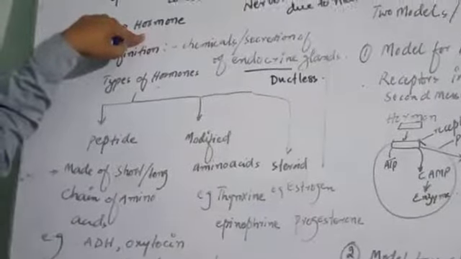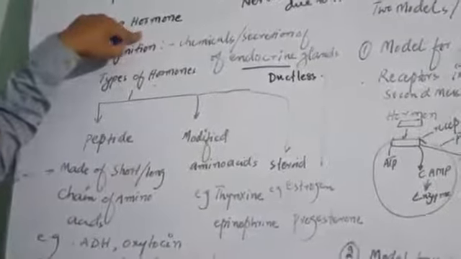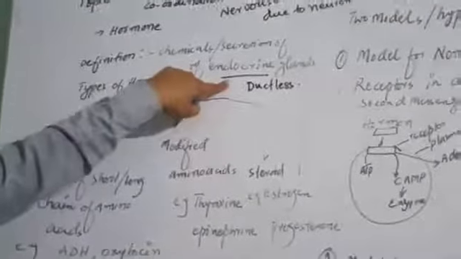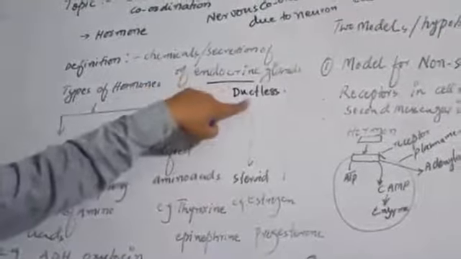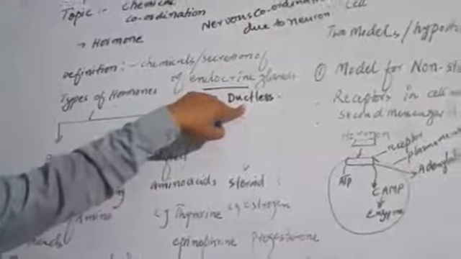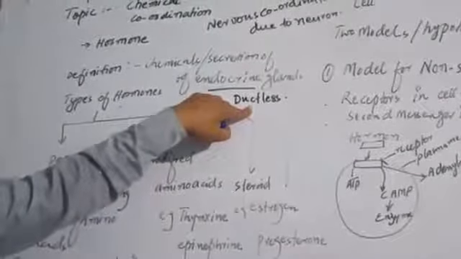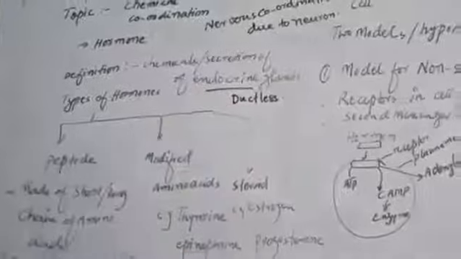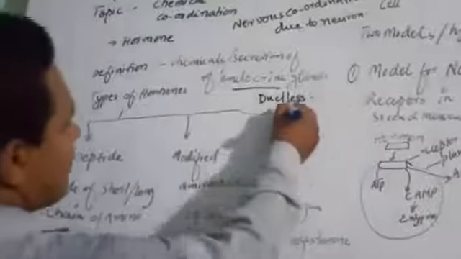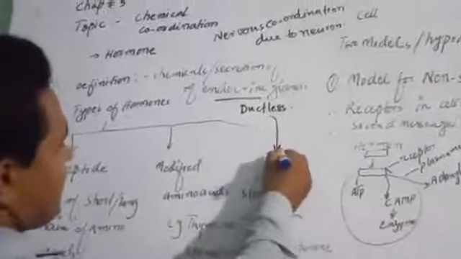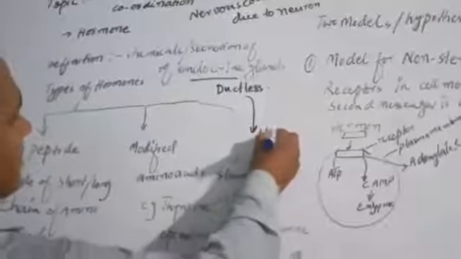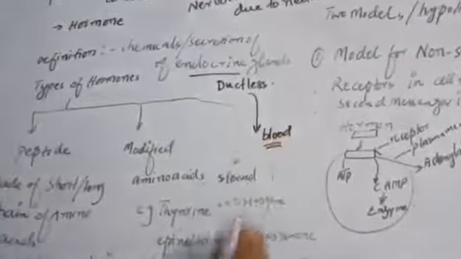So hormones are those chemicals secreted only from the endocrine glands. They are called ductless glands because they have no ducts, no tubes. Their secretion goes directly into the bloodstream.